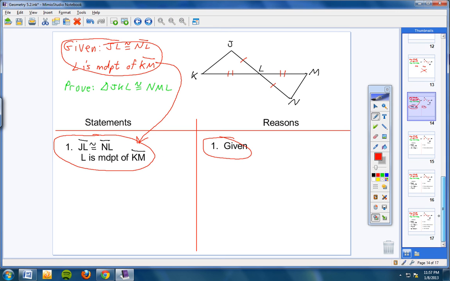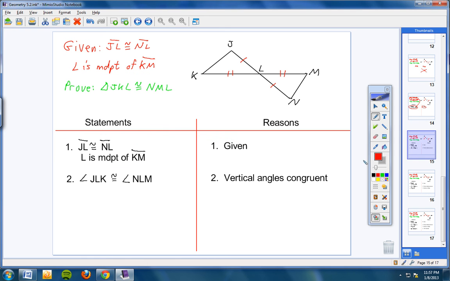Remember how I said we could state that KL right here is congruent to LM? Well, see if this makes sense. Again, I'm not asking you to be able to do this on your own. I'm saying as I write things down, does it at least make sense? So look at this. Step 2. I'm sorry, let's look at the angles first. I apologize. Look at step 2.